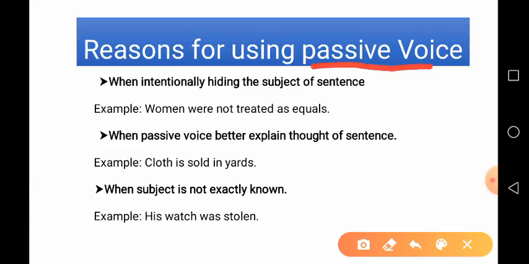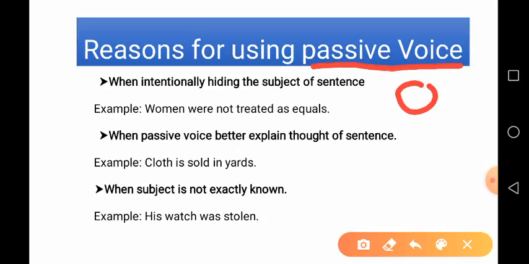What is passive voice? Let's know some of the reasons for using a passive voice sentence. When we write an active voice sentence in its passive voice, the meaning is the same, but the writing structure is different. In the active voice, we take the subject first, and in passive voice, we take the object first. So, what is passive voice?